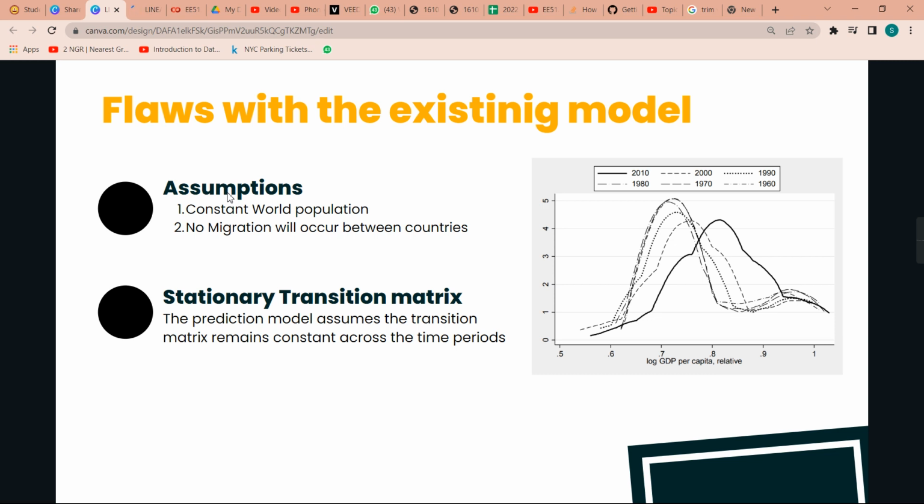And the third and most fundamental flaw was that the transition matrix was assumed to be constant over different periods of time, but in our further analysis we will show that the transition matrix is not stationary, and indeed it is a dynamic matrix that evolves, which means it is different for different time periods.